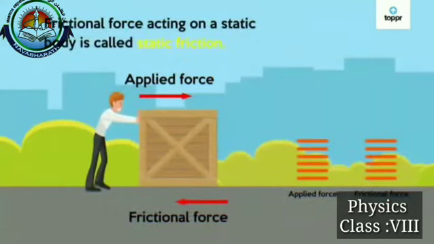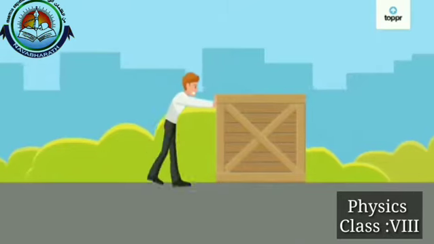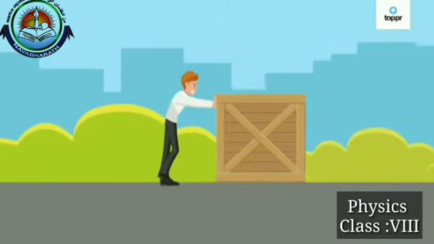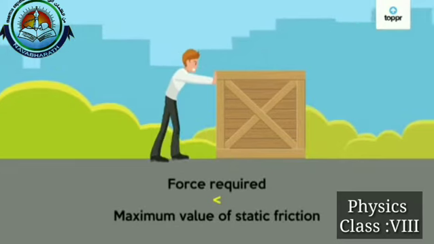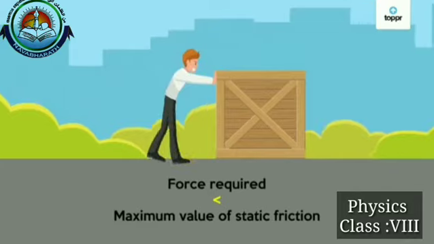So when there is a kinetic friction, it doesn't mean that there is no frictional force. At that time also, frictional force exists between the floor and the heavy box. And at that time the box is sliding over the floor, mainly because our applied force is more than the frictional force.